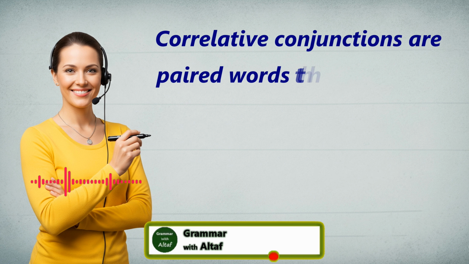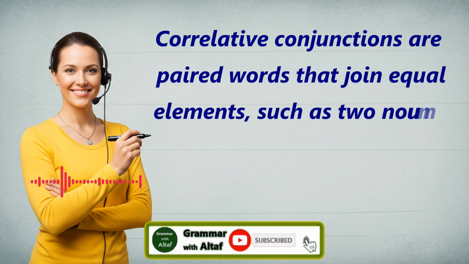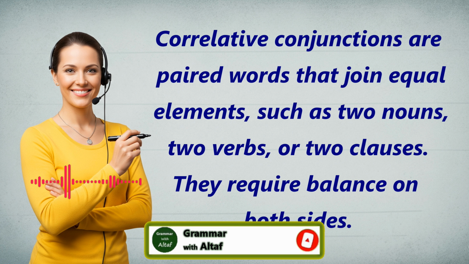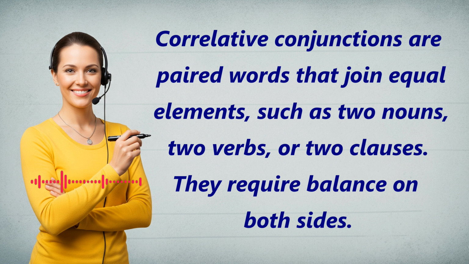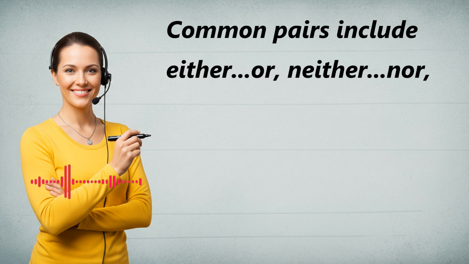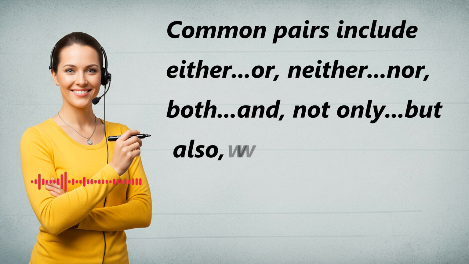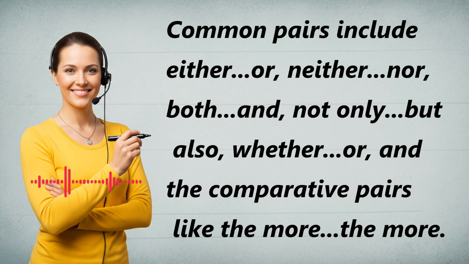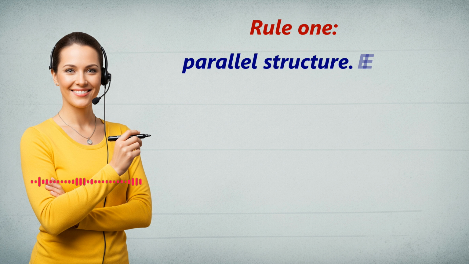Correlative conjunctions are paired words that join equal elements, such as two nouns, two verbs, or two clauses. They require balance on both sides. Common pairs include either, or; neither, nor; both, and; not only, but also; whether, or; and the comparative pairs like the more, the more.